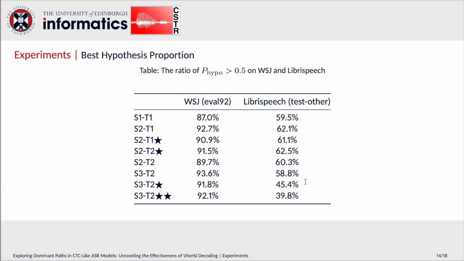We have seen that there's no dominant path in the decoding space, so why can Viterbi decoder still be reliable? The results of the best hypothesis proportion can answer this. Recalling that if P hypo is larger than a half, then the Viterbi decoding is equivalent to a full-sum decoding on the lattice. We can see that on WSJ, where all the models perform quite well, all of them have a quite high ratio of P hypo larger than 0.5. However, on LibriSpeech, where the WER is a bit worse than that on WSJ, the ratios are smaller, especially for S3T2 star and S3T2 double star, which did not converge very well.